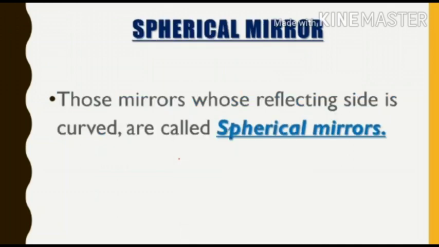Now let's move to spherical mirror. Those mirrors whose reflecting side is curved are called spherical mirrors. It means जो भी mirror जिसका reflecting surface curve होगा, inwards या outwards, it depends on the type of spherical mirror. So let this be the mirror, this is the non-reflecting side of that mirror. So this is also a spherical mirror, and let us take this is the mirror and this is non-reflecting side of that mirror. So this is also a spherical mirror. So these are two types of spherical mirrors.